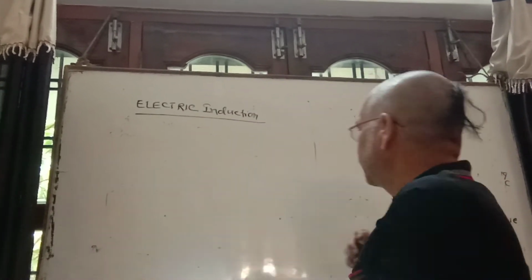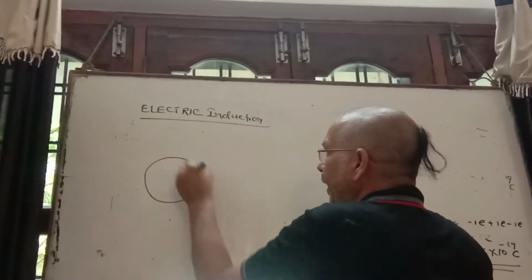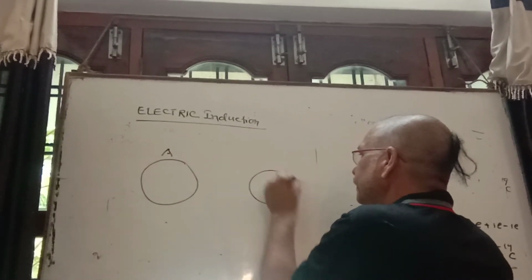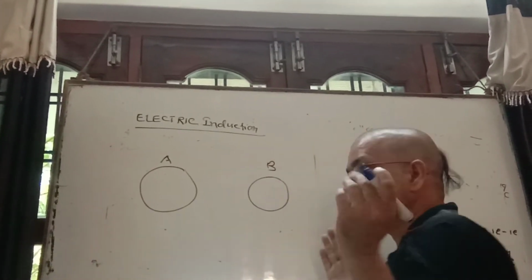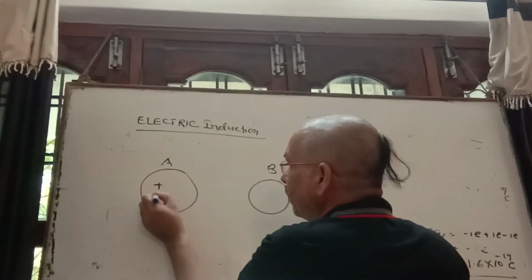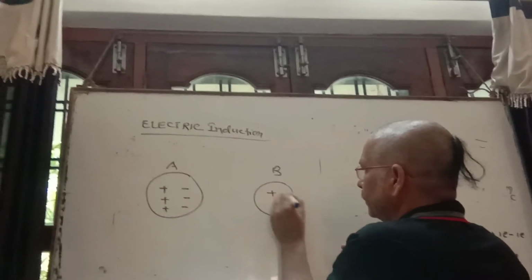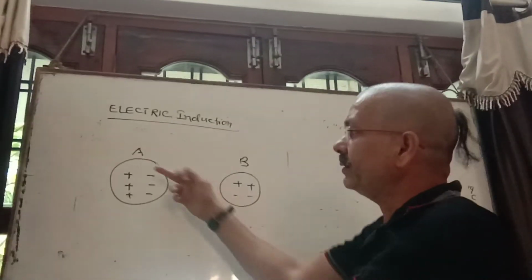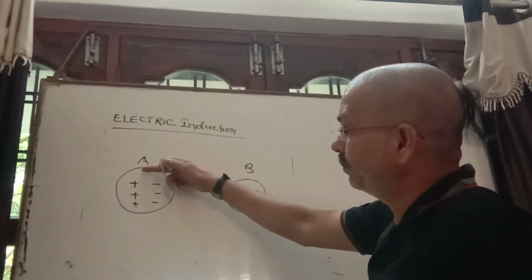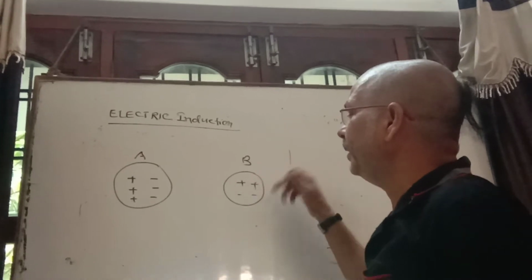It means, suppose here we have two bodies, again A and B, and both are electrically neutral. It means they have the same number of positive and negative charges, positive and negative, having 3 protons and 3 electrons, or 2 protons and 2 electrons, suppose.